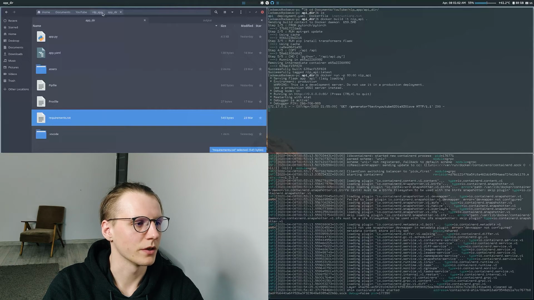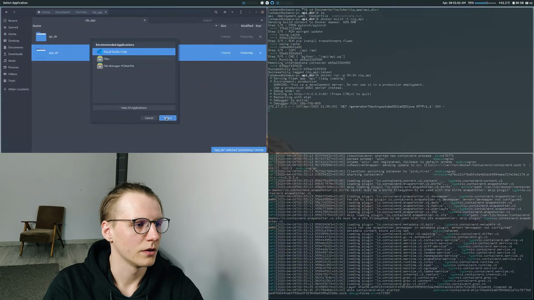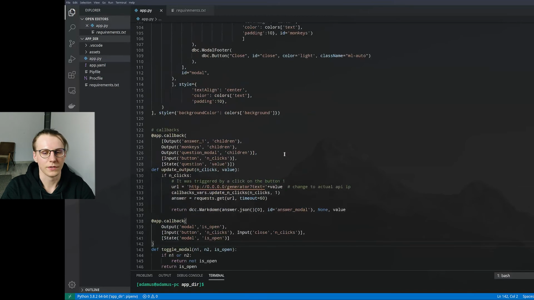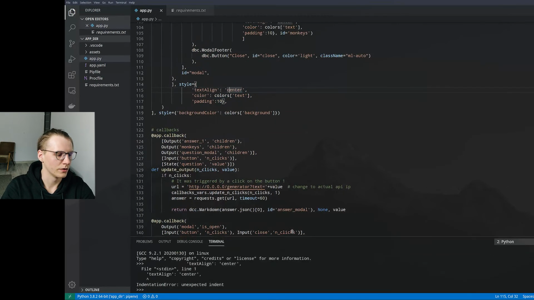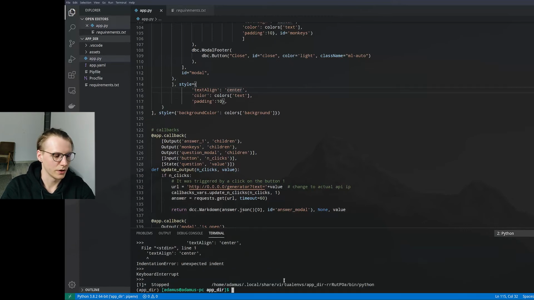If you want just to look at those, we can open this. So these are the requirements for the app to run, and when you install these, either in a pip environment or any other environment or just pip itself, you can actually run the app, and for that all you need to do is just type python app.py.